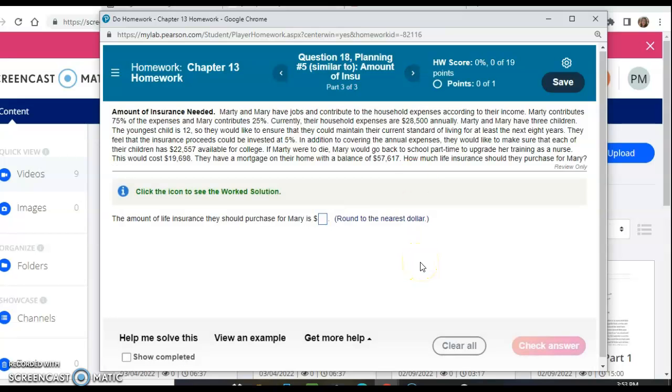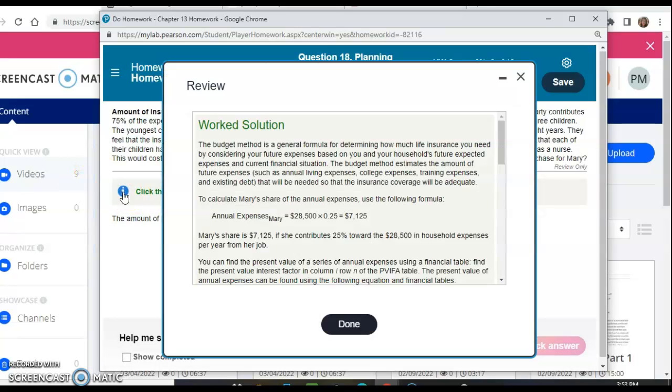The amount of insurance needed. So again, they have jobs that contribute to the household expenses. Marty contributes 75%, Mary contributes 25%. Currently, their household expenses are 28,500. Marty and Mary have 3 children. The youngest is 12. Mary would go back to school, and they're just different numbers here. Same type of question, just different numbers.